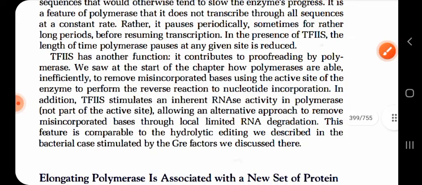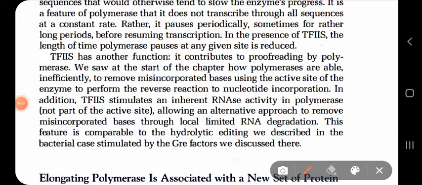Now TF2S stimulates the speed of elongation, and it also has other functions. It contributes to proofreading by the polymerase, because the RNA polymerase is pausing. Why? Because it goes for proofreading, to check whether the incoming nucleotide correctly matches the template strand or not. So TF2S also catalyzes this function. It contributes to the proofreading by the RNA polymerase.